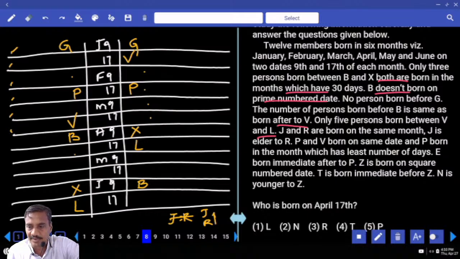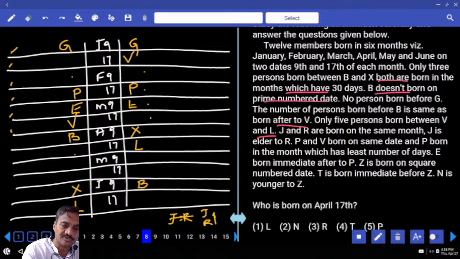And E is born immediately after P, hence E must be here. Now if E is born immediately after P, J and R must be in the month of May in this case. They are born in the same month, so J and R must be like this, in the month of May.